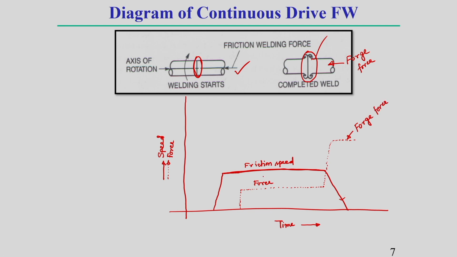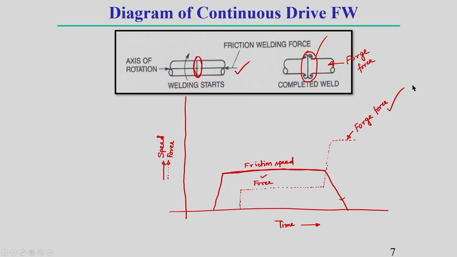Initially this friction force remains almost constant for a particular time. Once it is sufficiently heated, at that time we apply sufficient force to make close contact and to make the joining, okay. That is why this force is applied. Due to this, offsetting happens, that also I am showing. Once the workpieces make contact with each other, due to this force the workpiece starts some offsetting.